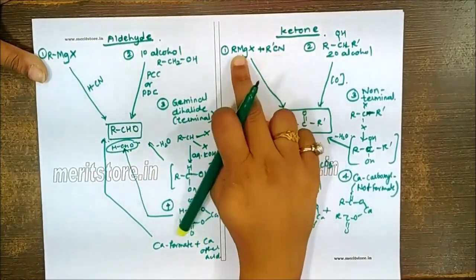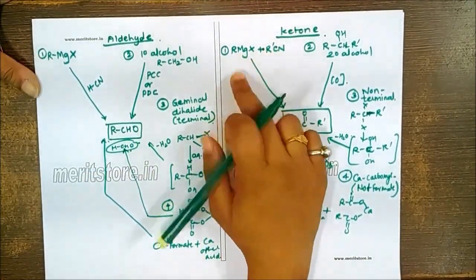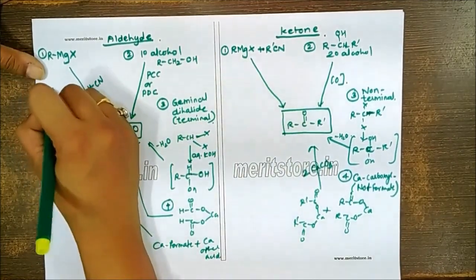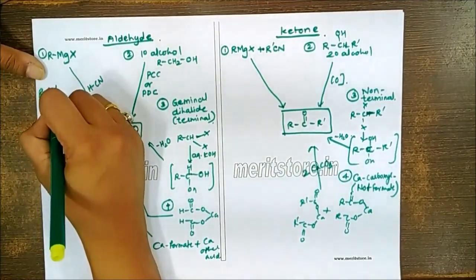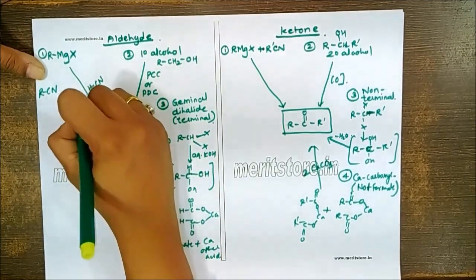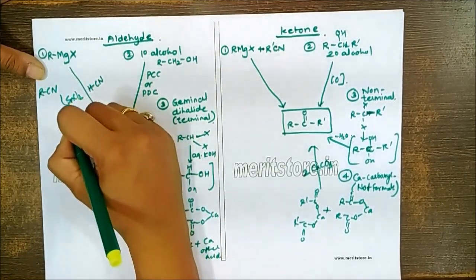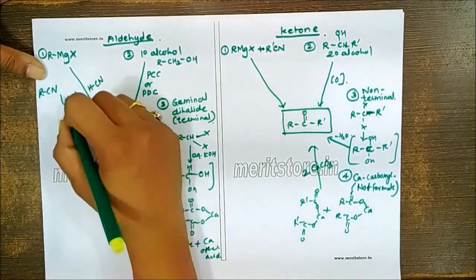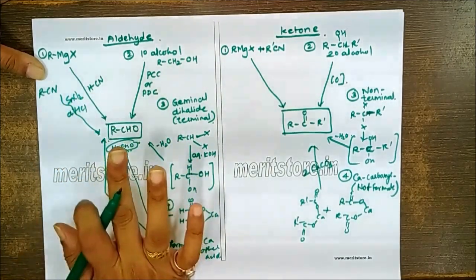Here alkyl cyanide we have used along with a Grignard reagent, but we can also use only alkyl cyanide, which on reduction with stannous chloride, followed by hydrolysis with dilute HCl, will give you formation of only the aldehyde.